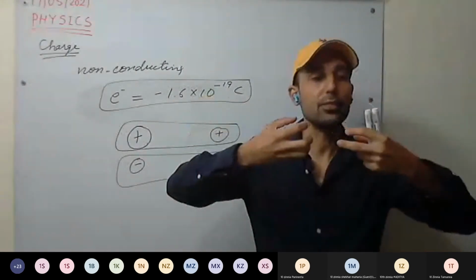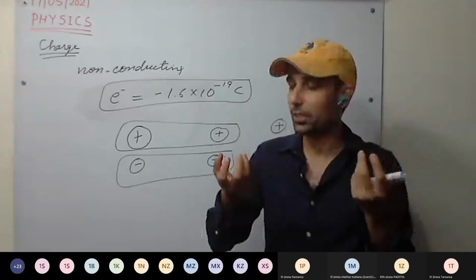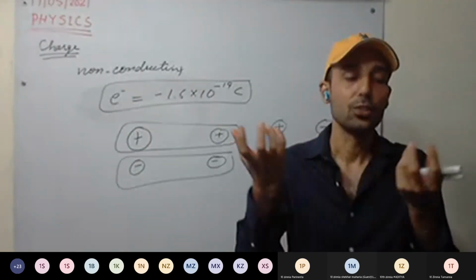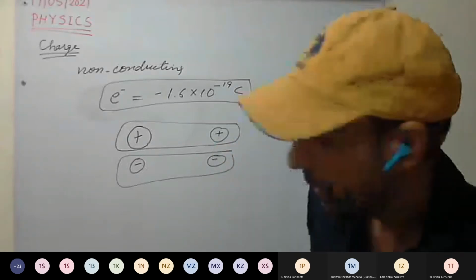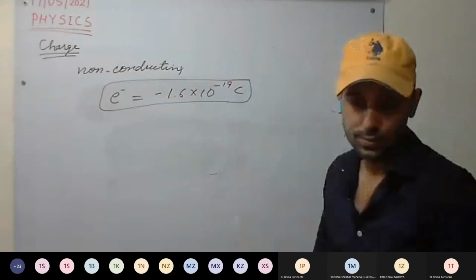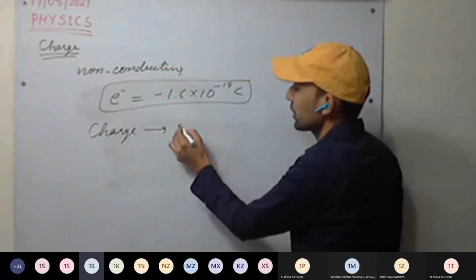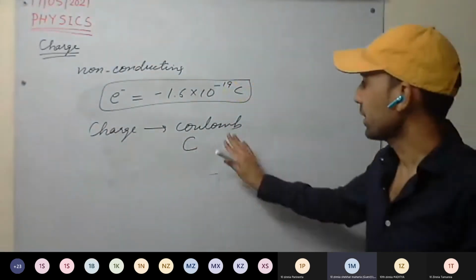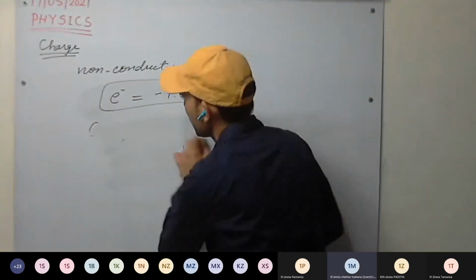If we have to bring them together, we have to do some work on them. Whereas between unlike charges there is an attractive force. They attract each other. This we have studied. And what is the unit of charge? Coulomb, which we denote by capital C. This is the unit of charge.